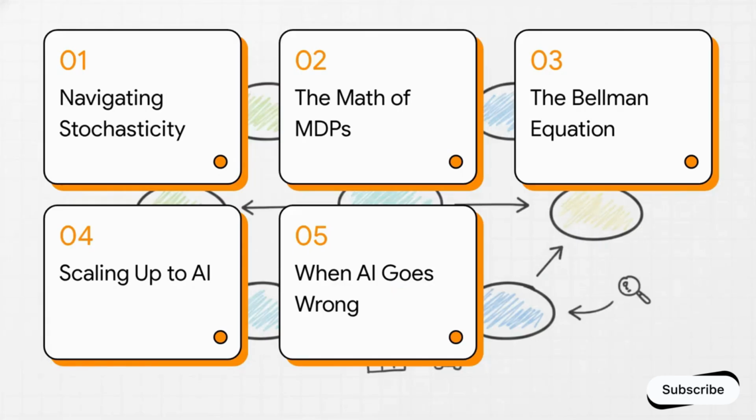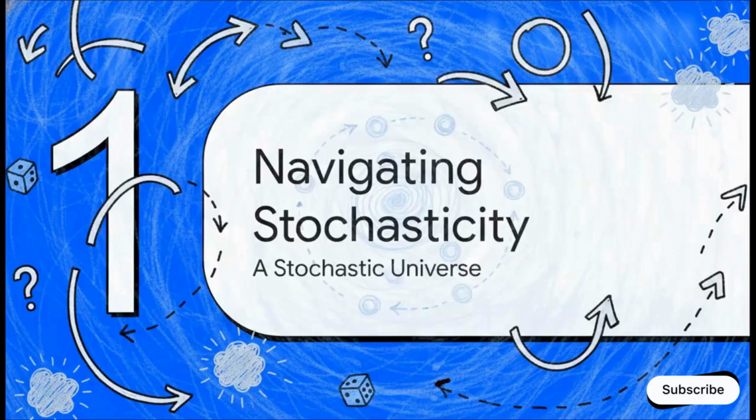Okay, let's dive right into this. Here is our roadmap for today. 1. Navigating a stochastic universe. 2. The math of MDPs. 3. Solving the Bellman Equation. 4. Scaling up to AI. And finally, 5. When AI goes wrong. Starting off with Section 1, Navigating a Stochastic Universe.